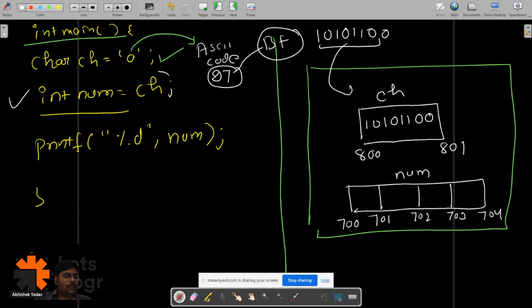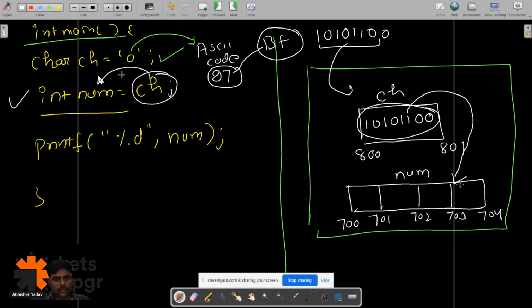And after that, we are saying, hey, take the value of ch and store the value of ch in num. So we are taking this data out and storing the data inside num, right? So this data will get stored here.